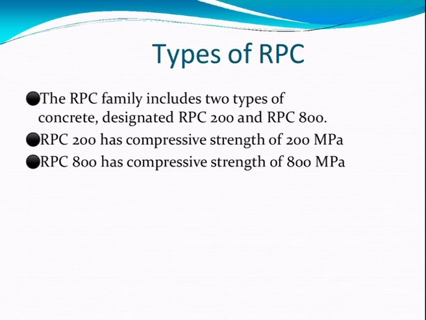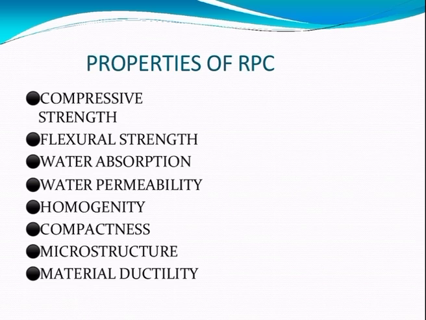Moving on to the types of reactive powder concrete, the RPC family mainly includes two types of concrete, which are designated as RPC 200 and RPC 800. RPC 200 has a compressive strength of 200 megapascal, and RPC 800 has a compressive strength of 800 megapascal. The properties of reactive powder concrete include compressive strength, flexural strength, water absorption, water permeability, homogeneity, compactness, microstructure, and material ductility.